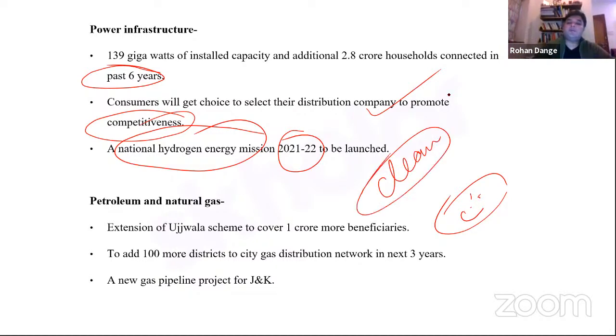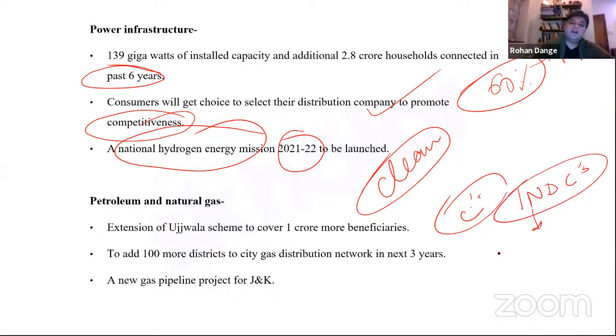In our energy mix, we have about 60% of the contribution by thermal power plants, which are coal based. Now coal is dirty fuel because it has a higher carbon footprint. Now we want to move away from dirty fuel towards clean fuel to meet our targets, which we had submitted as INDCs, intended nationally determined contributions, at the Paris Climate Change Conference in 2015.